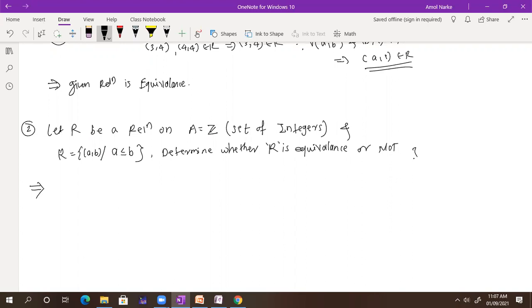Why is it not? Because it can be reflexive and it can be transitive, but not symmetric. It is not symmetric. Can you give me any example? So if we take (1, 2), so 1 can be less than or equal to 2, but 2 cannot be less than or equal to 1. So this cannot imply 2 is less than or equal to 1. Okay, everyone got this? Yes, sir.